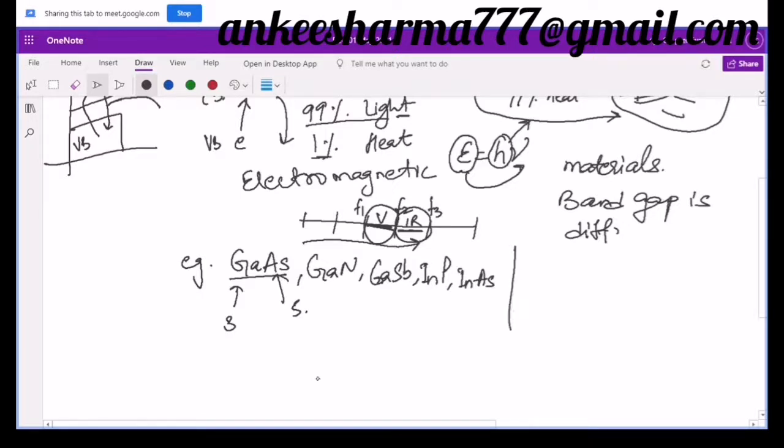And on the other side, if we see the indirect band gap semiconductors, maybe aluminum phosphide, aluminum antimonide, and then the most common, which we have studied earlier also, that is germanium and silicon.